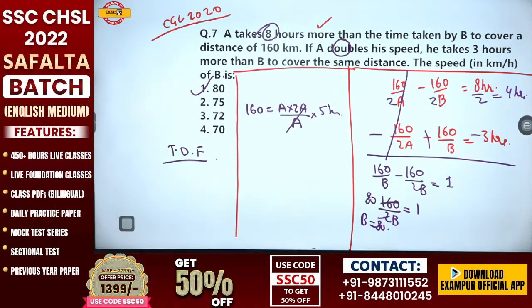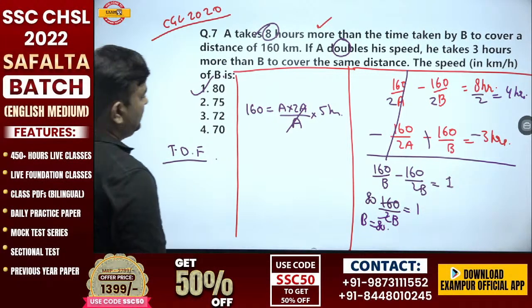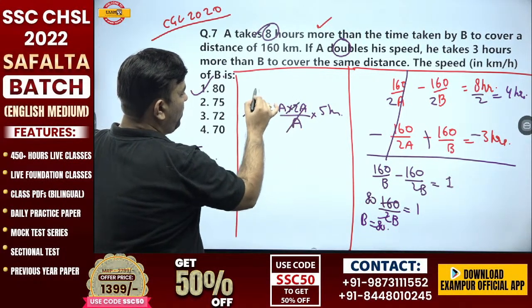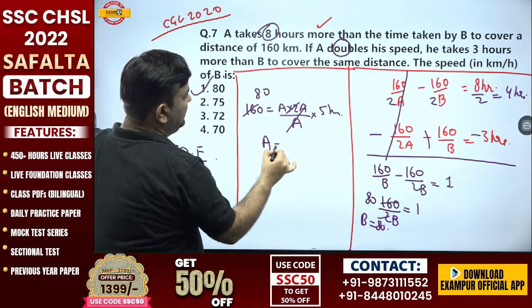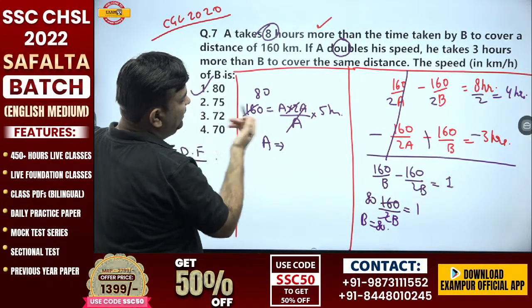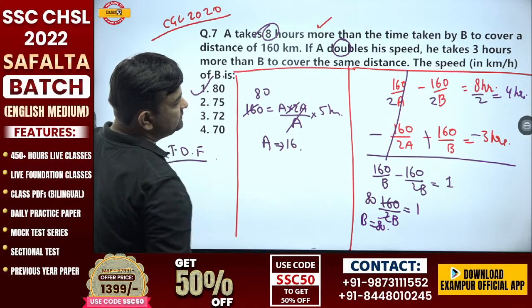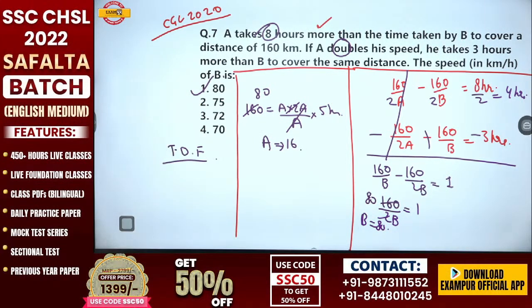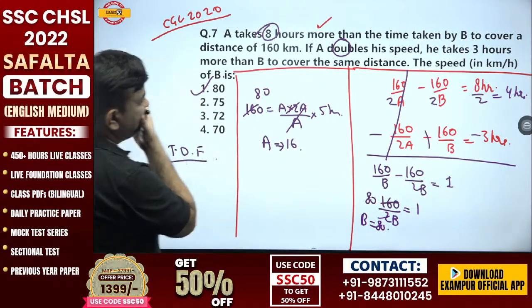3 hours more, 8 hours more. So gap is 5 hours. So speed of A is 16, from the first equation.